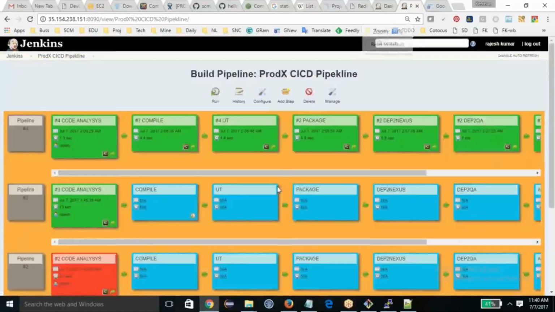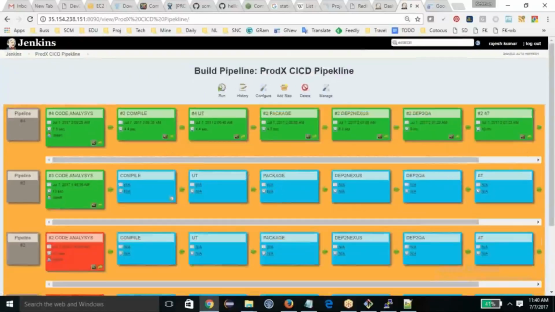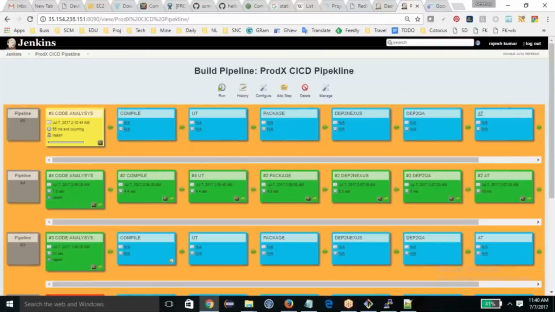And now this is your pipeline, and you click once, automatically it will be taken and show you the visualization, immediate feedback. It can send the emails also based on the jobs configurations and whatever you're doing. Great. This is excellent. Thank you, Rajesh.